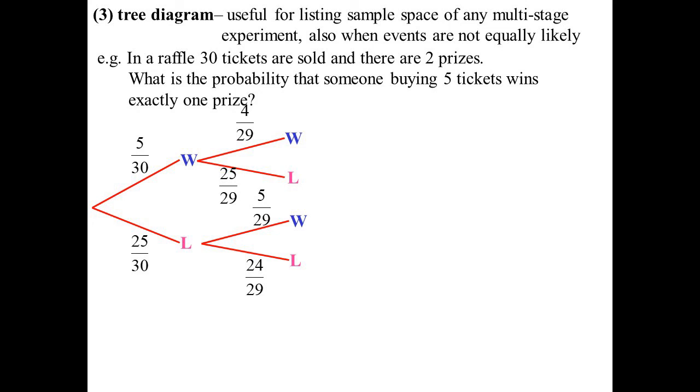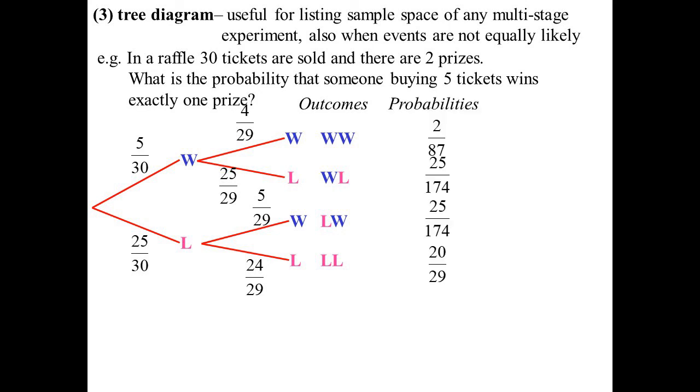To work out the overall probability, we multiply along the branches. So there's the possibilities: win-win, win-loss, loss-win, and loss-loss. Multiply along the branches, and we come up with the probability of each of those things happening. Now, they want exactly 1 prize. So that's the 2 middle ones. So a win-loss or a loss-win. So 25 on 87, that adds up to. So using a tree diagram.